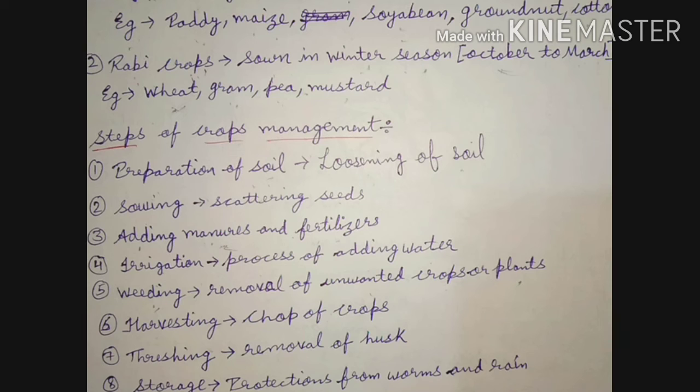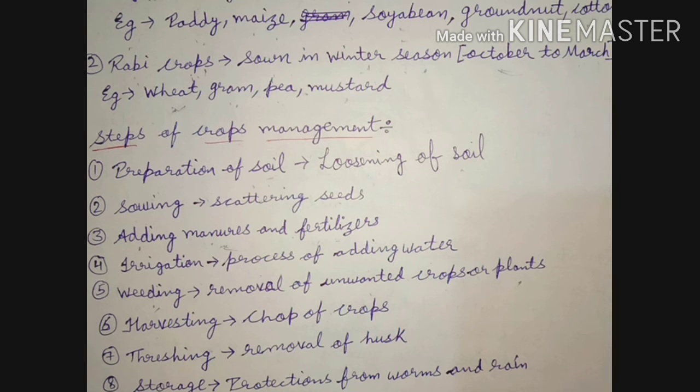The next is weeding. Weeding is the removal of unwanted plants. Many unwanted plants grow with the crops and they take the nutrition as well, so there will be less nutrition available for the crop plants, so weeding must be done after irrigation. The next is harvesting.